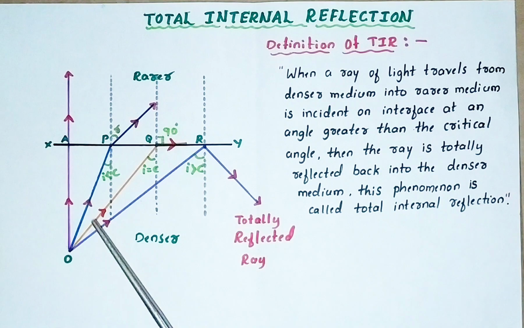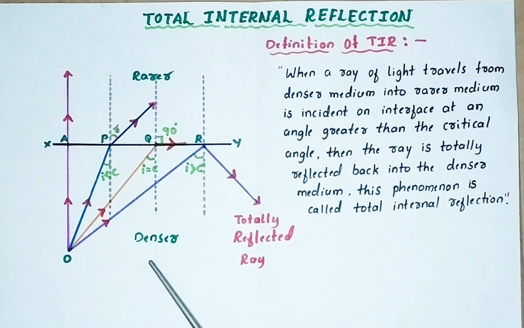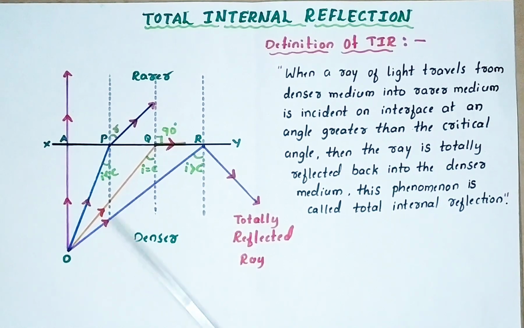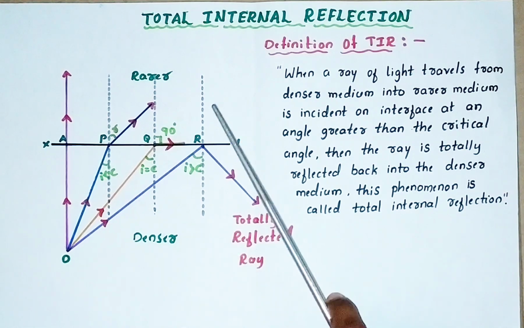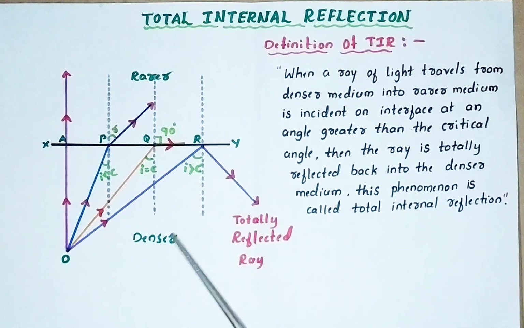Remember, where is the object? The object is kept in the denser medium, having high density. Now, when these 4 radiations cross this interface, traveling from denser to rarer medium, because of different density, the speed of light changes.